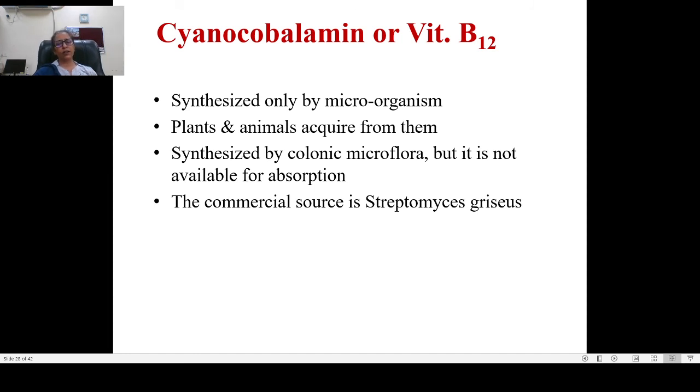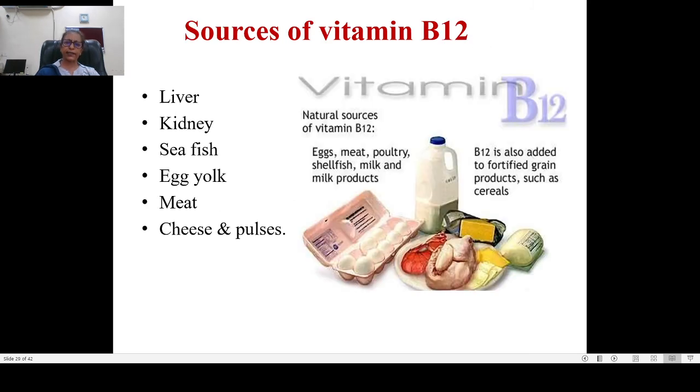Now, what are the other agents which are used as hematinics? They are cyanocobalamin or vitamin B12, which is synthesized only by microorganisms. Plants and animals acquire it from microorganisms. These are synthesized by colonic microflora, but that is not available for absorption. So the commercial source is Streptomyces griseus.